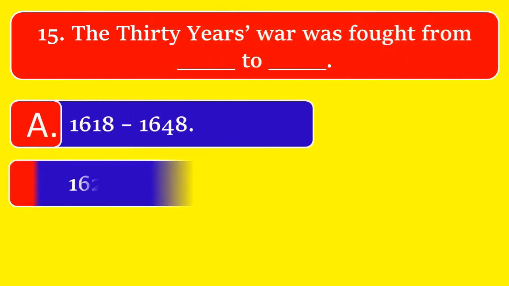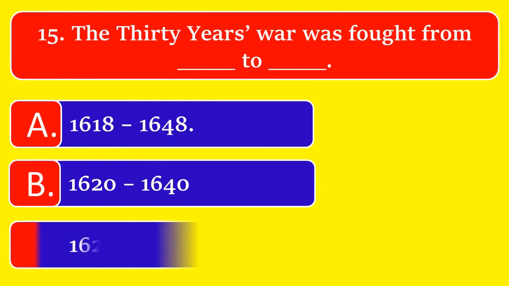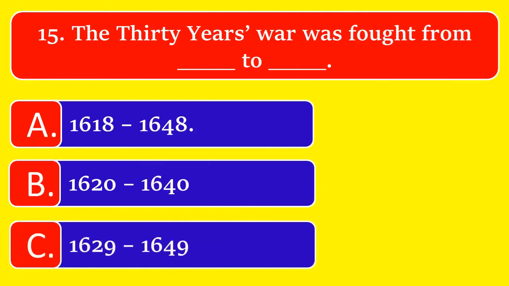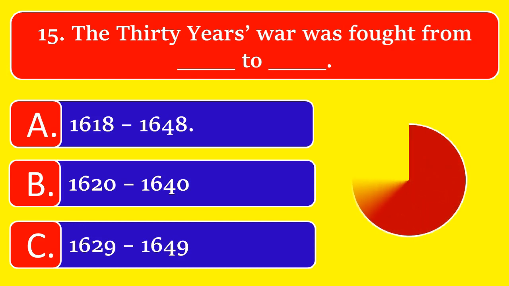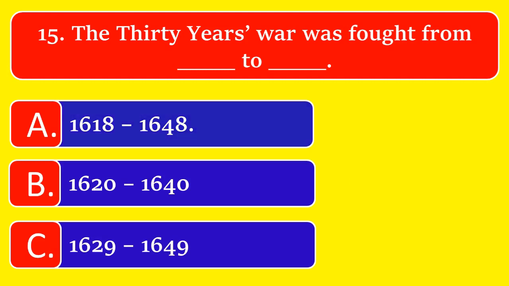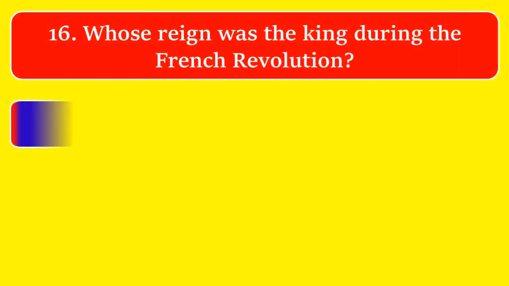The 30 Years' War was fought from dash dash to dash dash. Option A, 1618 to 48, option B, 1620 to 40, option C, 1629 to 49. The correct answer is option A, 1618 to 1648.